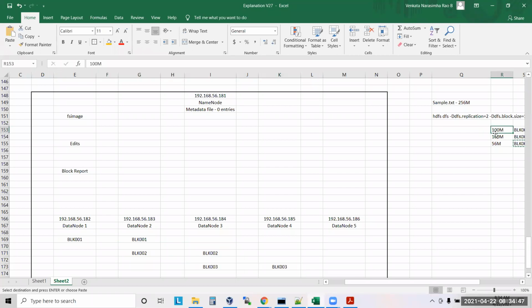Once it is written, what will the name node do? The name node will maintain this metadata. What is the metadata here?